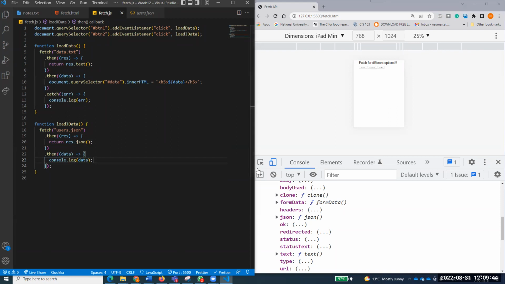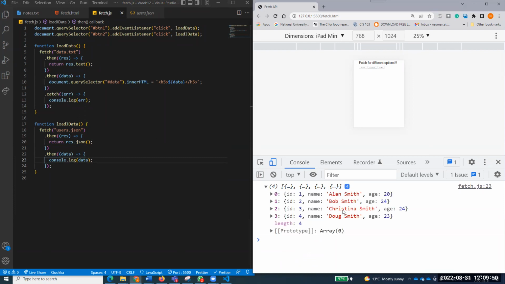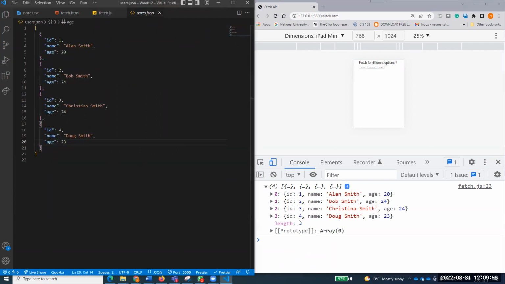Res.json will return our data, right? So now let's click on the second button. You see that I am getting the data, all 4 users that we have in my users.json. You get my point? Right now it's just working in that one.